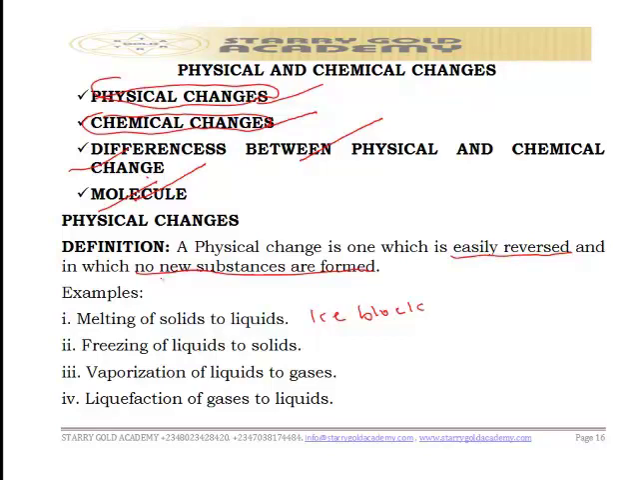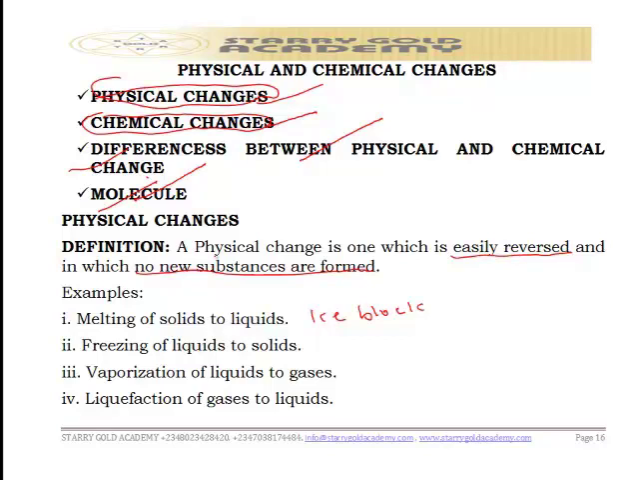We said the physical changes are ones which are easily reversed and in which no new substance is formed. Like you can see on the screen, we have the underlined words easily reversed, and no new substance is formed. So we have examples there. We have the melting of solid to liquid, which I gave you the example of an ice block. We have the freezing of liquid to solid.